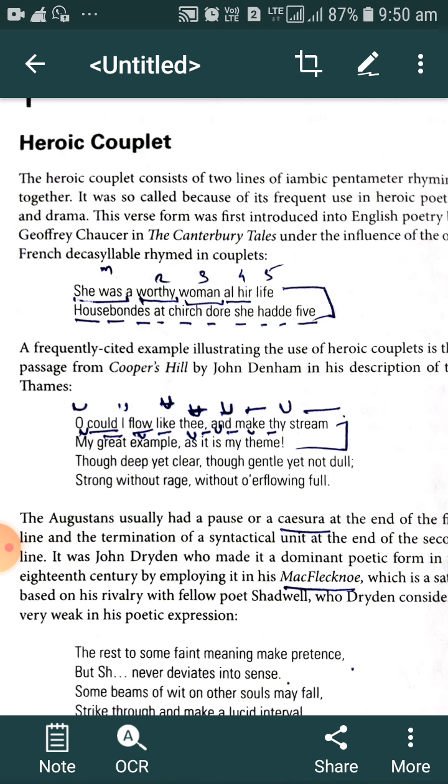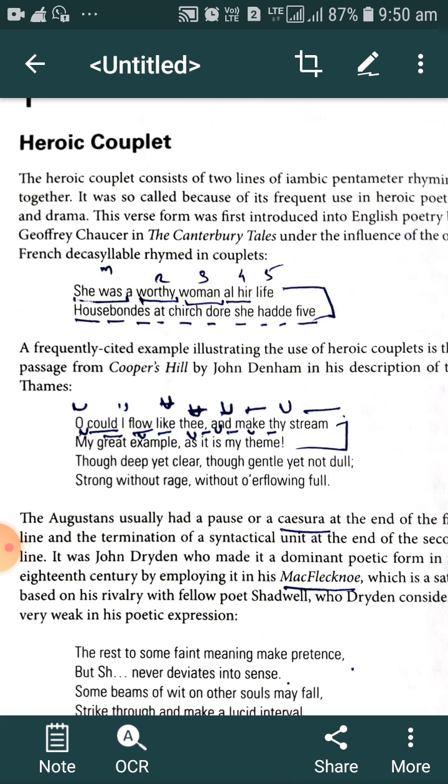If we have five iambs in a line, in each meter we will find the same pattern: unstressed, stressed, unstressed, stressed, unstressed, stressed, unstressed, stressed, unstressed, stressed. This is the pattern we find in the iambic pentameter line, in which the first syllable is unstressed. For example, observe the line, "She was a worthy woman all her life."